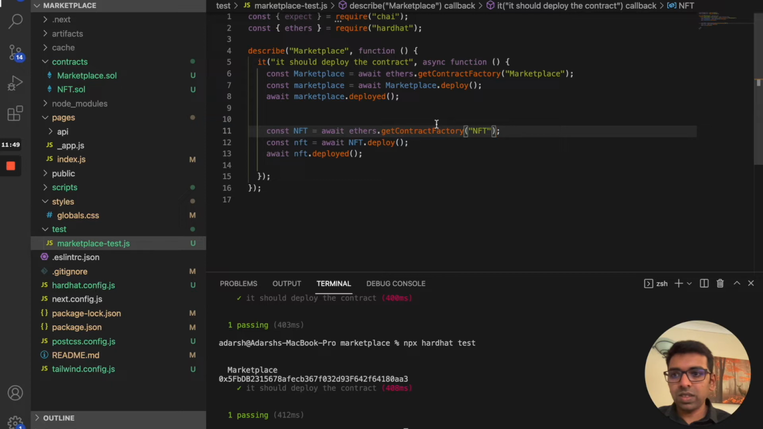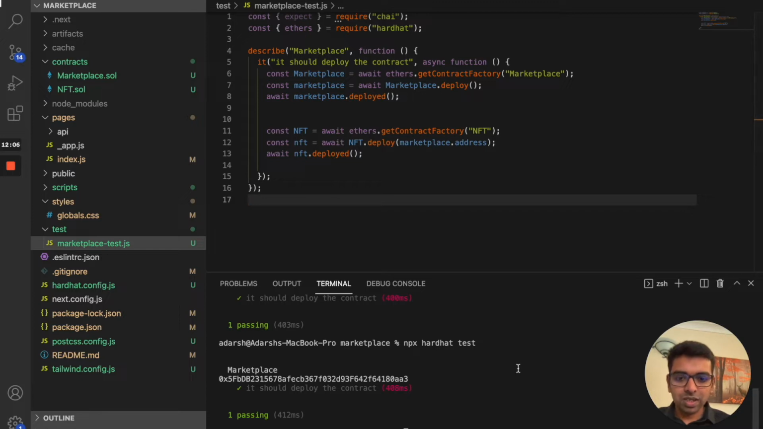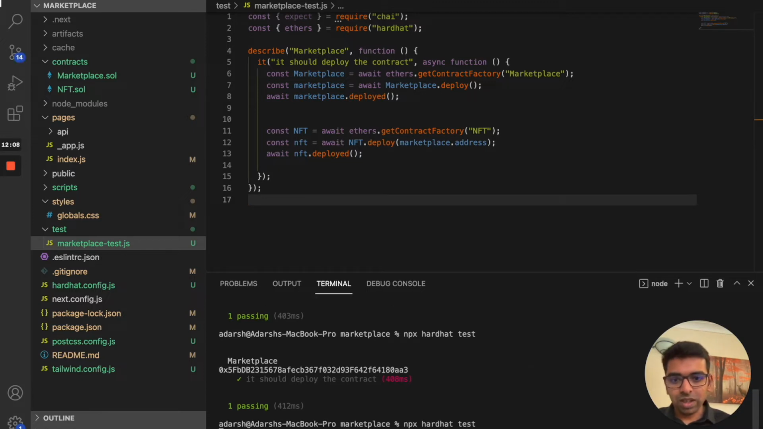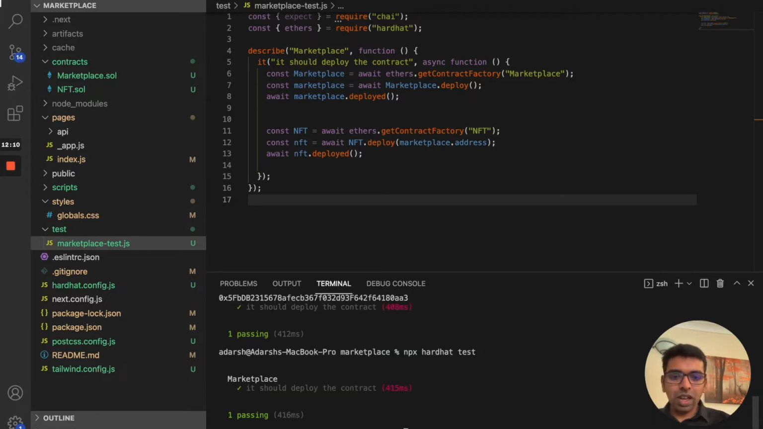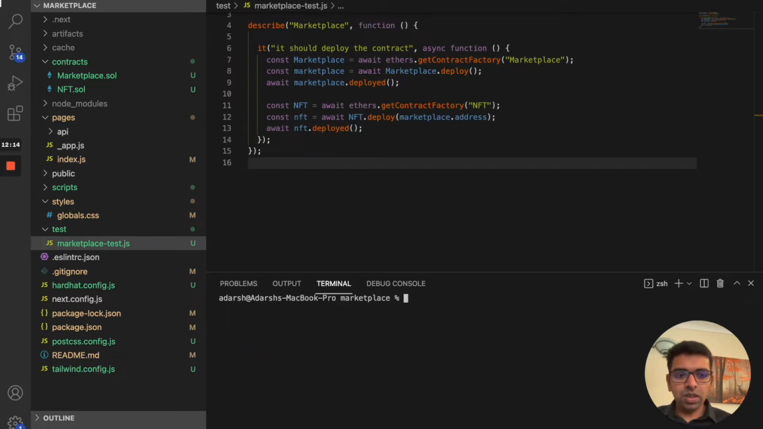So if I change the testing code, we have the marketplace here. Once the marketplace is deployed, we'll be able to get the marketplace address from it. So we have this marketplace.address, and we're going to pass this to the NFT contract. Let's run the test again and see what actually happens. So we have the marketplace deployed, and both contracts are deployed. Let me go ahead and make some changes to the testing.